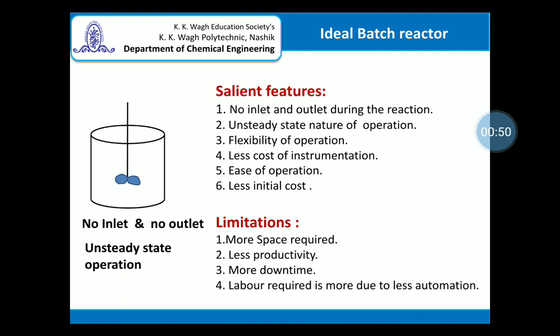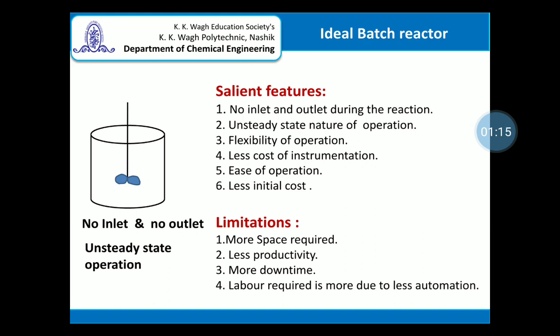Now I have used the prefix "ideal" because in this case we are assuming the ideal behavior of the batch reactor, but I would like to humbly submit that this ideality can never be achieved. However, we can tend to move towards the ideality.